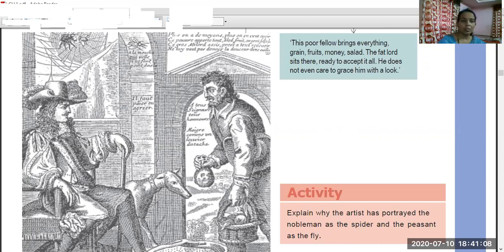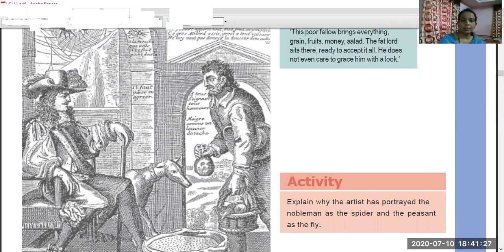How the spider is catching the fly in its net is shown through it. So read the picture and complete the activity.